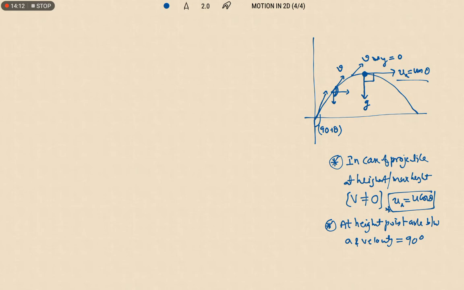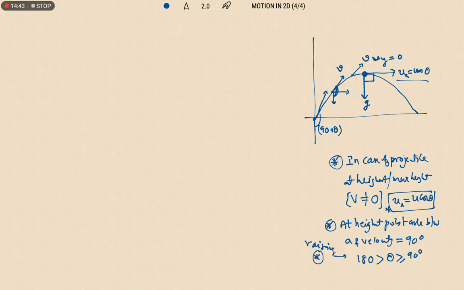That means slowly, as we are moving from the point of projection to the maximum height, the angle between the two will change. So theta lies in between 180 less than theta less than or equal to 90 degrees. This is in the case when the object is rising to maximum height. Right.